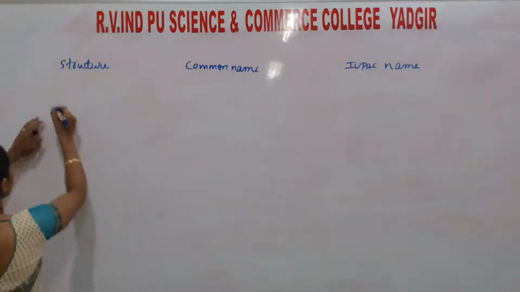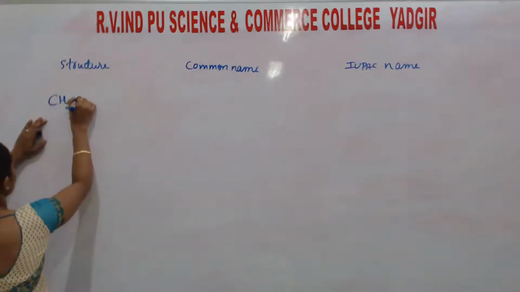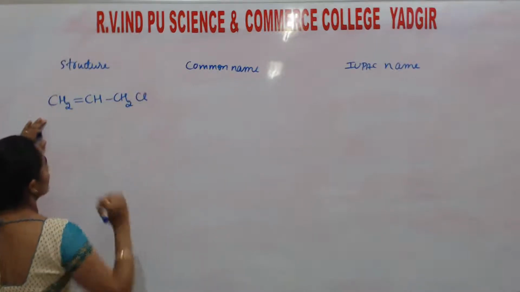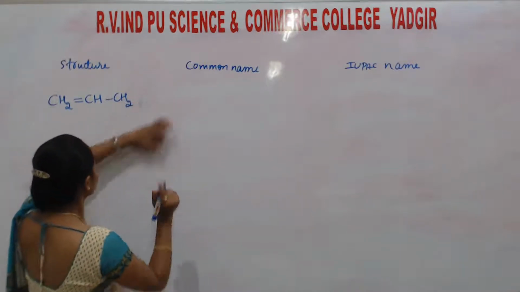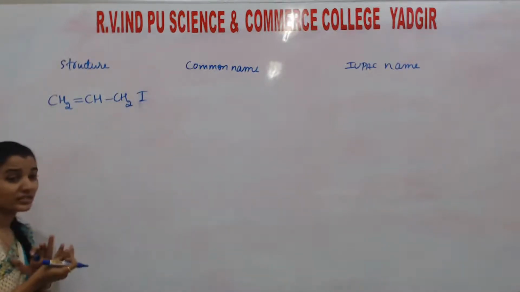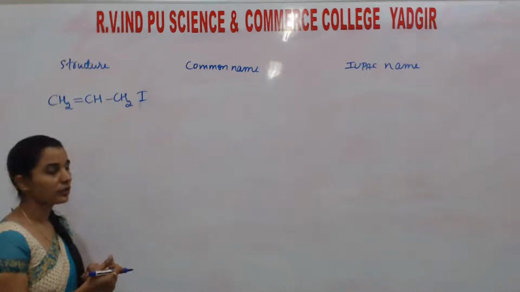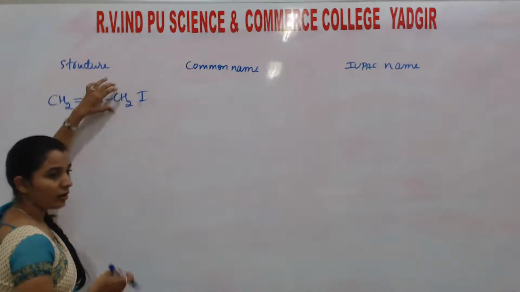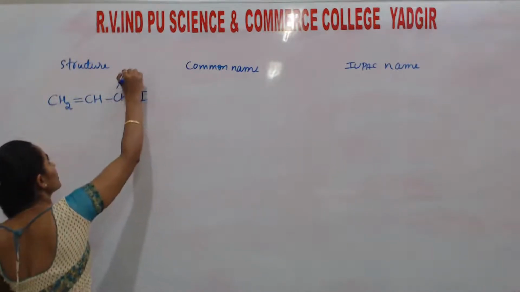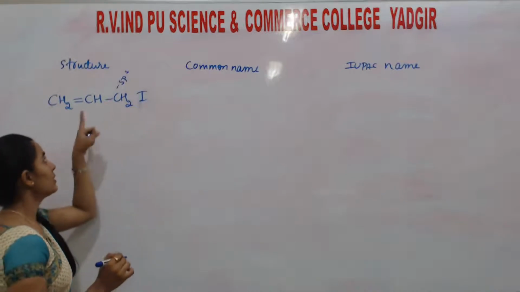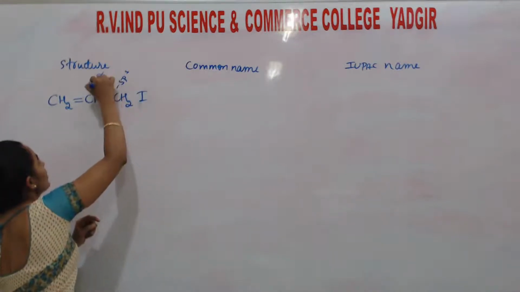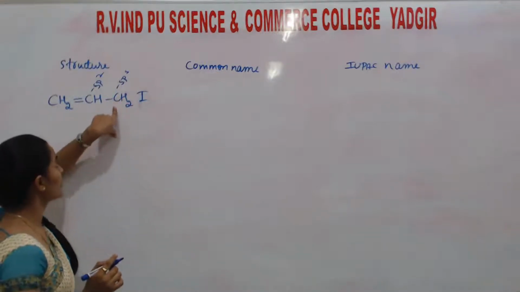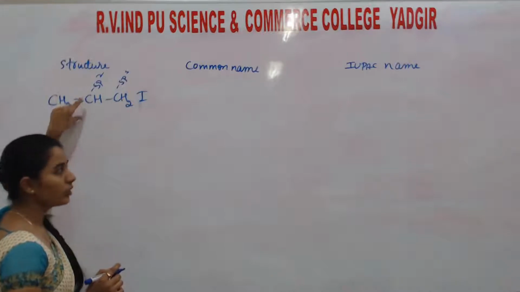Next, that is CH2=CH-CH2-Cl. Are you assuming I? Not only Cl here, you may take I also. Okay, sir. So here, the halogen atom is attached to a carbon which is sp3 hybridized, which is further attached to an sp2 hybridized carbon atom. That means if the halogen atom is attached to an sp3 hybridized carbon, which is directly attached to an sp2 hybridized carbon atom,